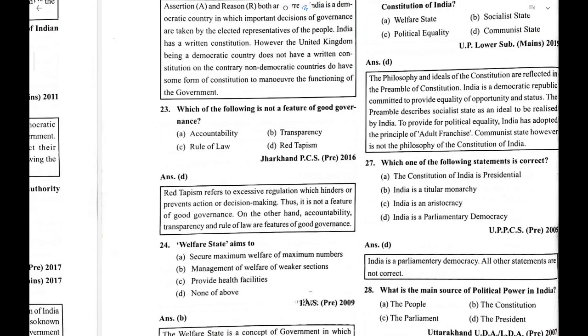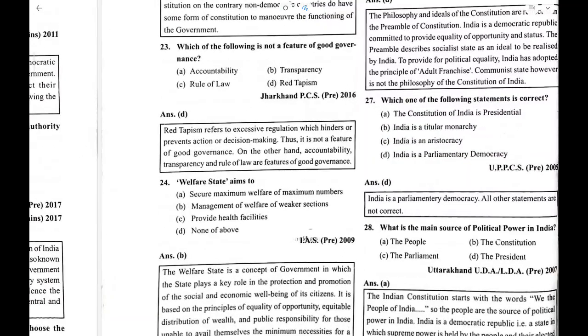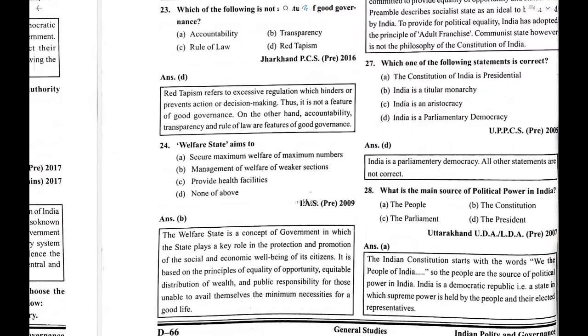Which of the following statements is correct? The Constitution of India is presidential. This is wrong. India is a titular monarchy, India is an aristocracy, and India is a parliamentary government. D is the right answer. Main source of political power is the people.